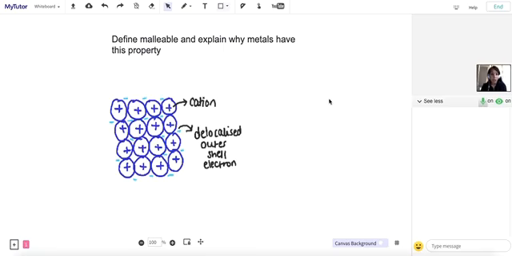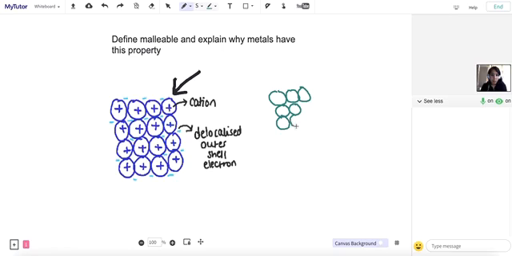So to explain malleability and why metals have this property, let's take a hammer and strike our metal. So now if we draw the structure, it would look a bit like this. And we can see that this metal is still held together, although the shape has changed.